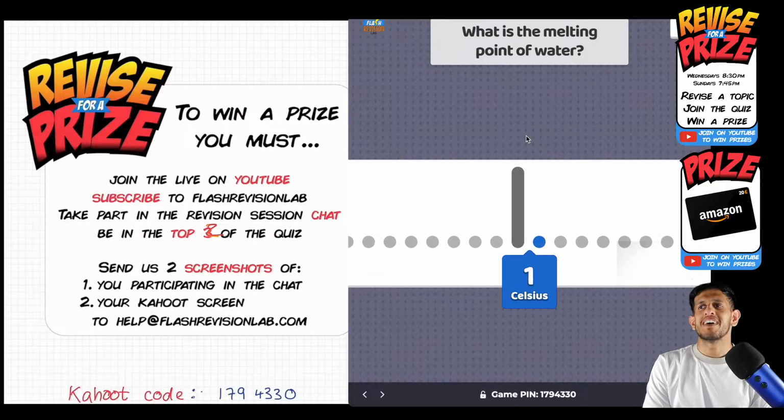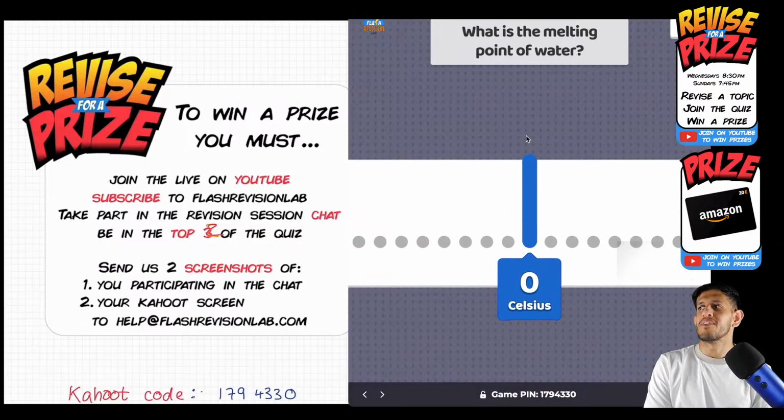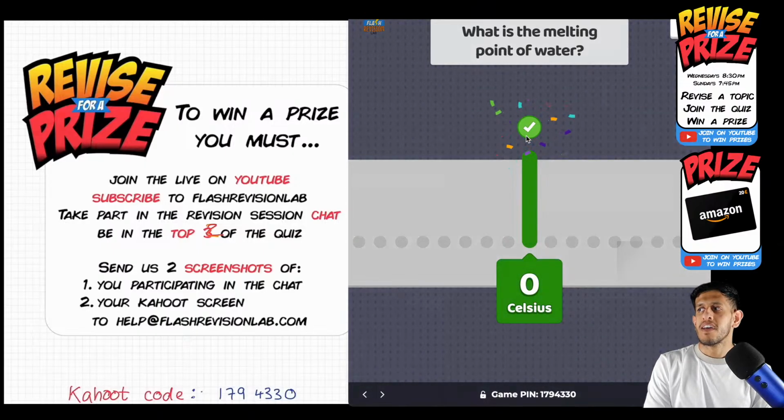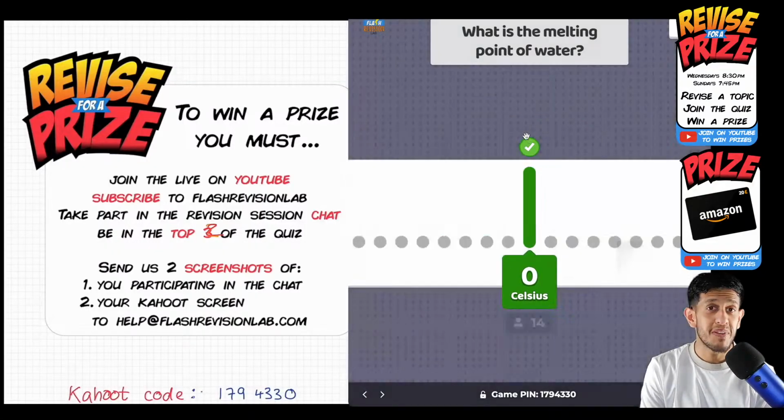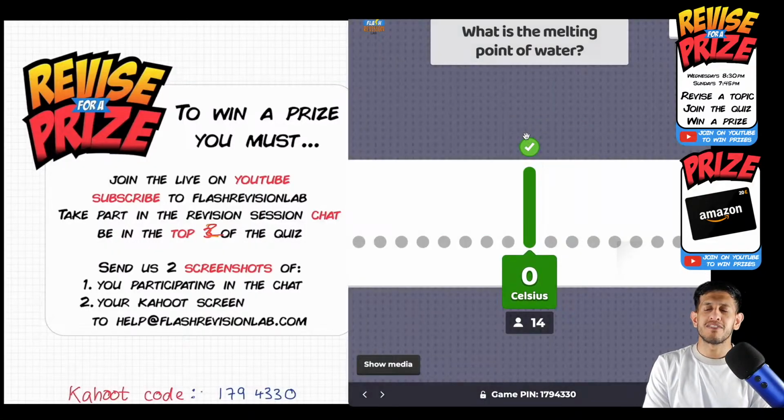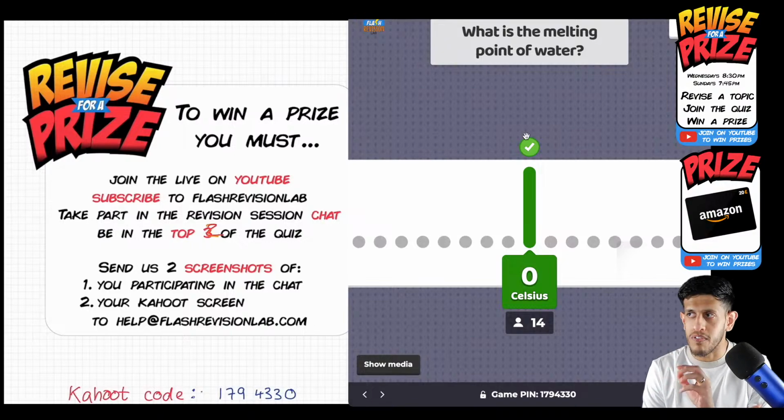A lot of people have put it at 0 degrees Celsius. It wasn't in the middle. I didn't put it in the middle on purpose, to make it imbalanced. Make sure you slide over to the correct point. 0 degrees Celsius is the melting point for water. It's the point at which melting starts to take place, that transition from solid to liquid for water.